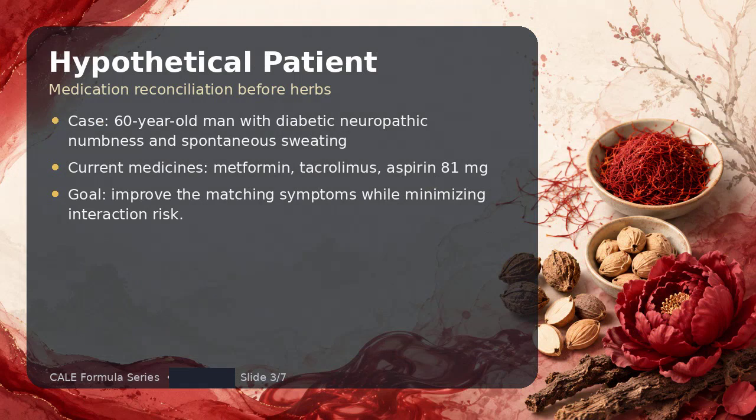My hypothetical patient is a 60-year-old man with diabetic neuropathic numbness and spontaneous sweating. The current medicines are metformin, tacrolimus, aspirin 81 mg. This case gives a possible reason to consider Huang Tang, but it also creates interaction questions. I would document tongue and pulse findings that support the pattern, confirm the diagnosis, and ask about kidney or liver disease, bleeding history, pregnancy status when relevant, and prior reactions to herbs or supplements. Medication reconciliation is essential because many clinically important interactions come from the combined physiologic effect of herbs and pharmaceuticals.